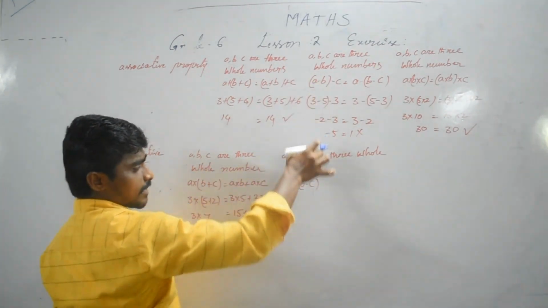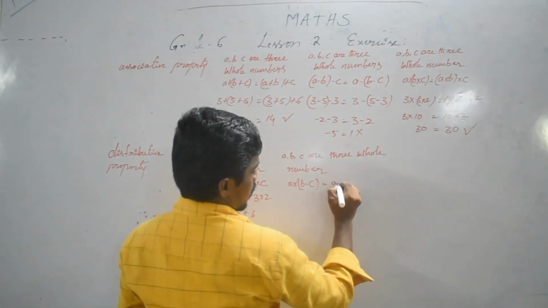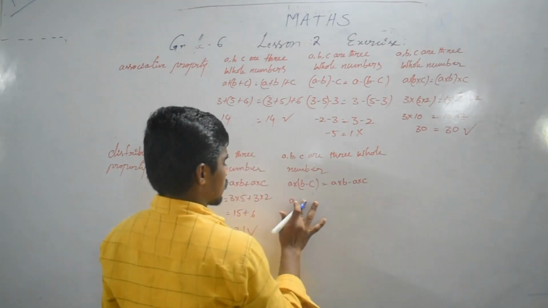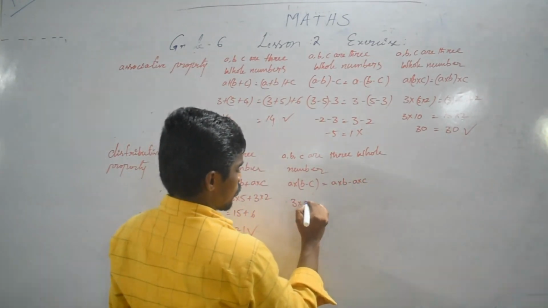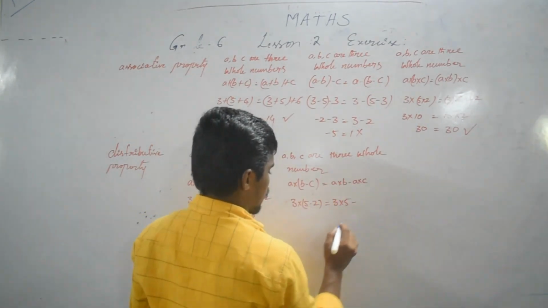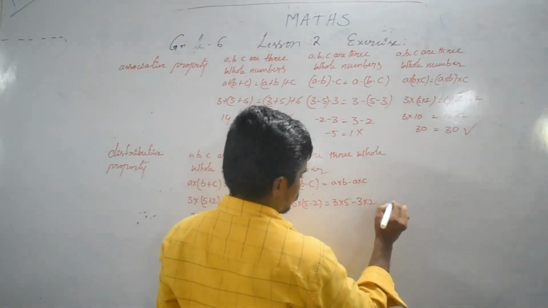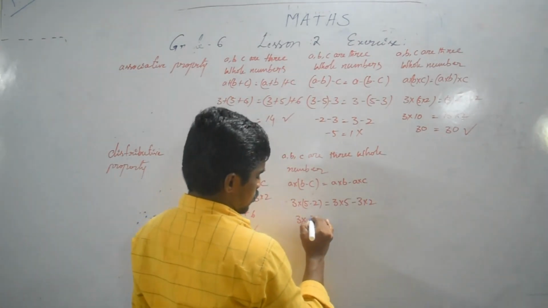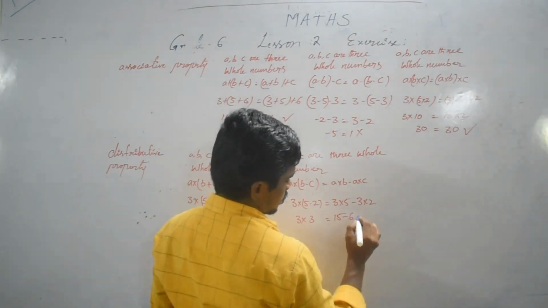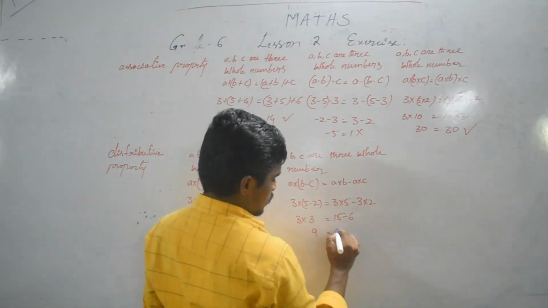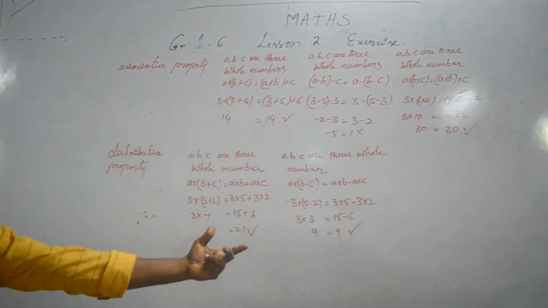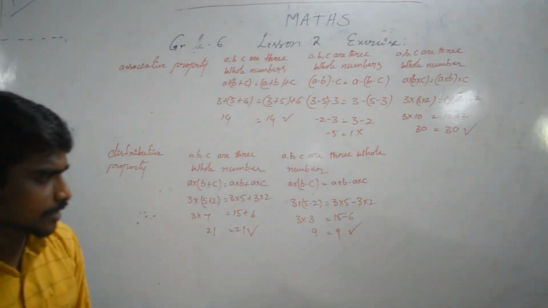This is the subtraction rule. 3 times (5 minus 2) is equal to 3 times 5 minus 3 times 2. 3 times 3, 3 fives are 15 minus 6. So 9, 9. So the distributive property, subtraction rule is satisfied.